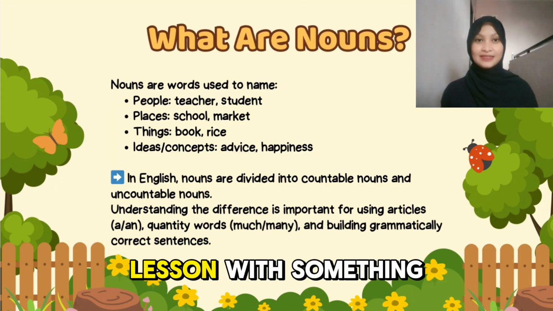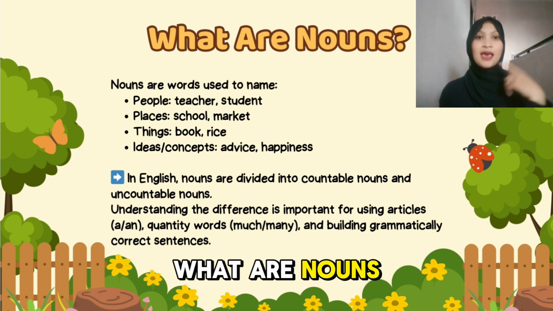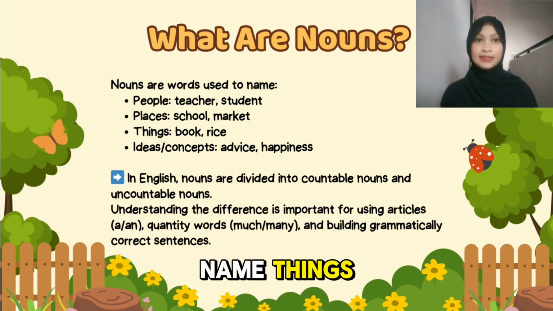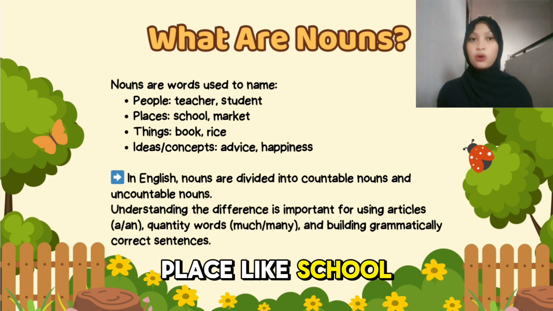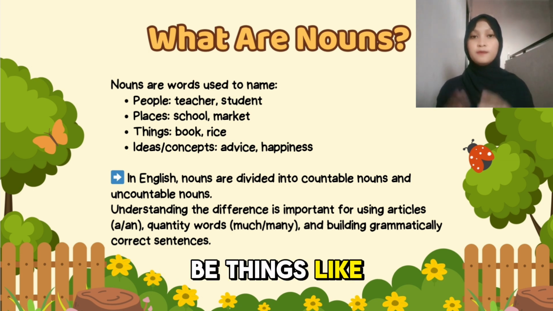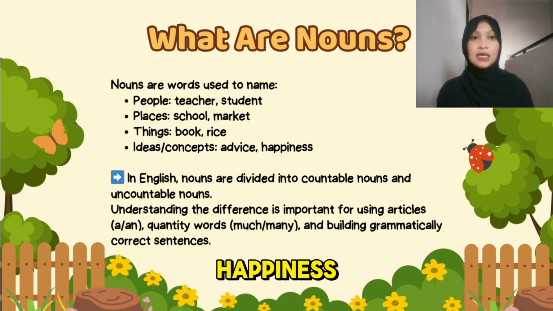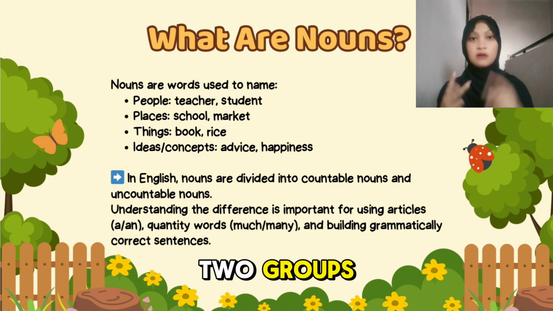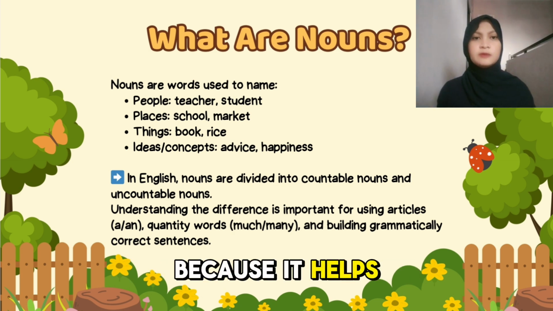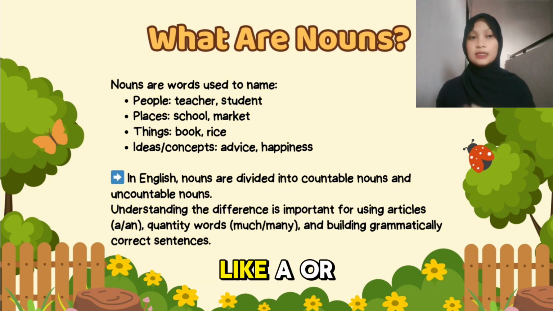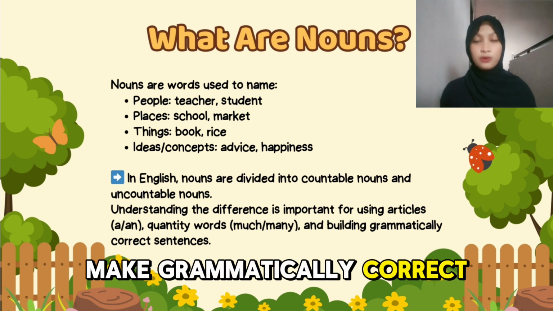Alright, let's begin our lesson with something very simple but very important. It's about nouns. What are nouns? Nouns are words we use to name things. This can be people, like teacher or student. They can be places like school or market. They can also be things like book or rice. And nouns can also name ideas or feelings like advice or happiness. In English, we divide nouns into two groups, countable nouns and uncountable nouns. Knowing the difference between them is very important because it helps us use the correct articles like a or an, the correct quantity words like much and many, and helps us make grammatically correct sentences.